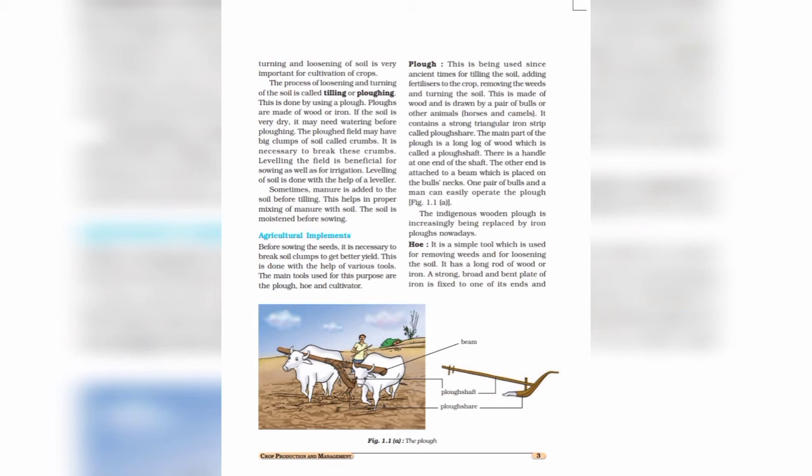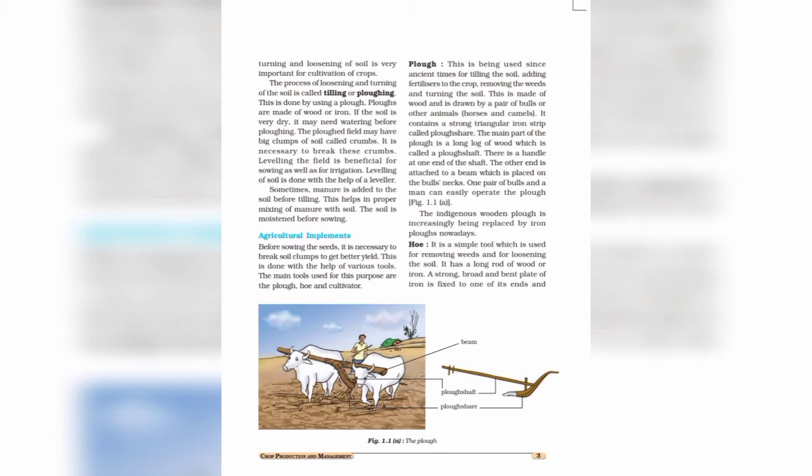So we can say that loosening of soil is important because loose soil particles have more air space that help the root of crop plant to breathe better, and loose soil particles hold more water for longer duration. This helps the root to absorb more water. Also, loose soil helps root to penetrate deep through the layer of soil.